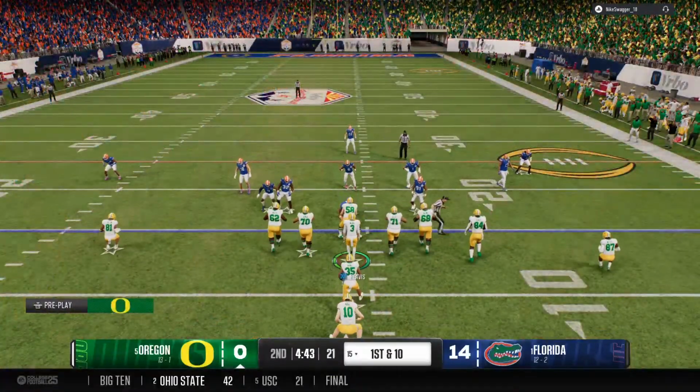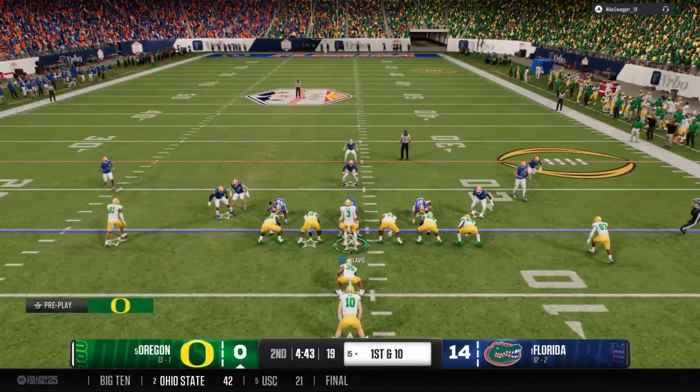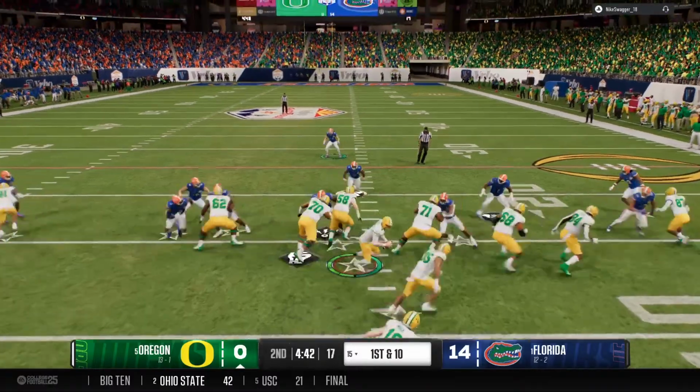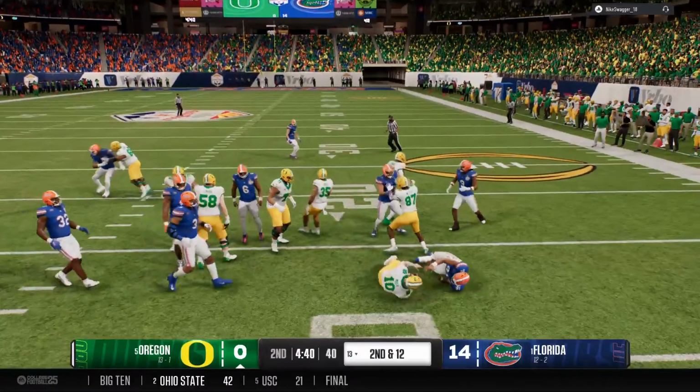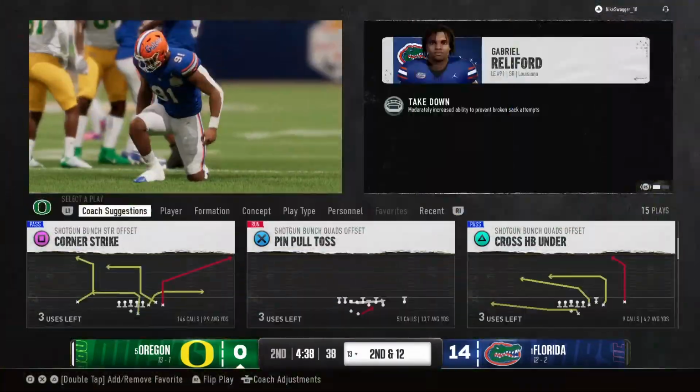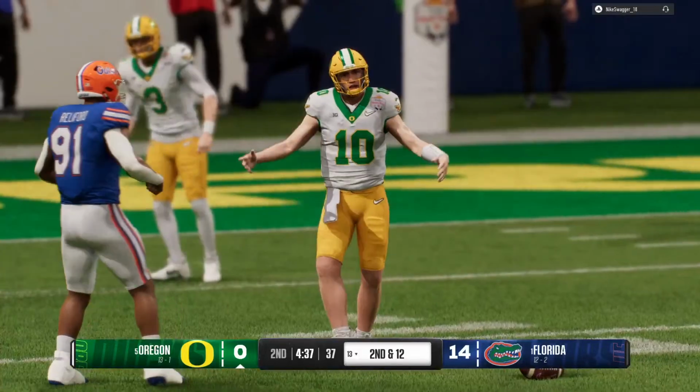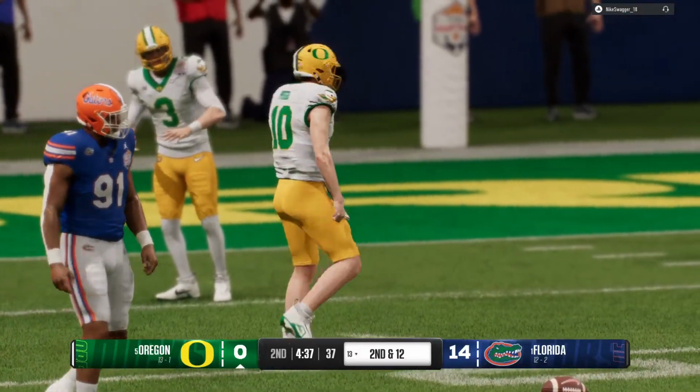And the Oregon offense comes back out on the field. Remember, the last possession ended quickly. An interception on the first play. Let's see if they can do better here. Tackle behind the line. It's a loss of 2. Things just appeared to be a bit out of sync from the get-go on that one.